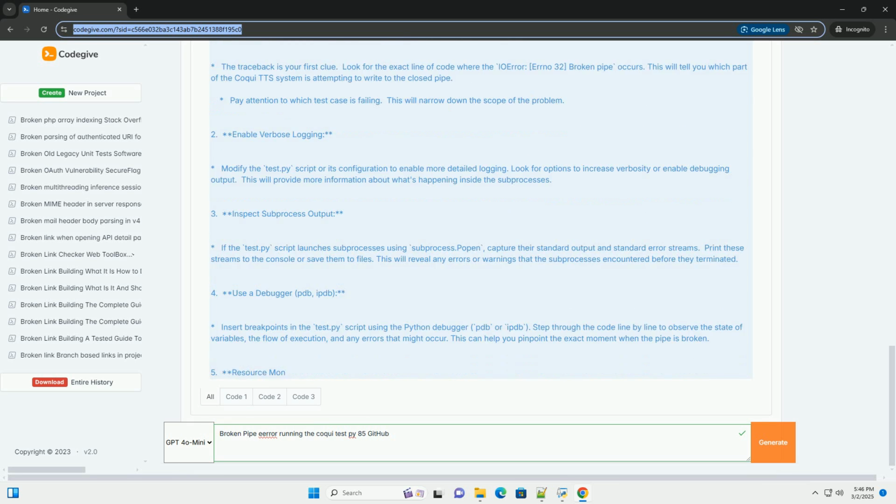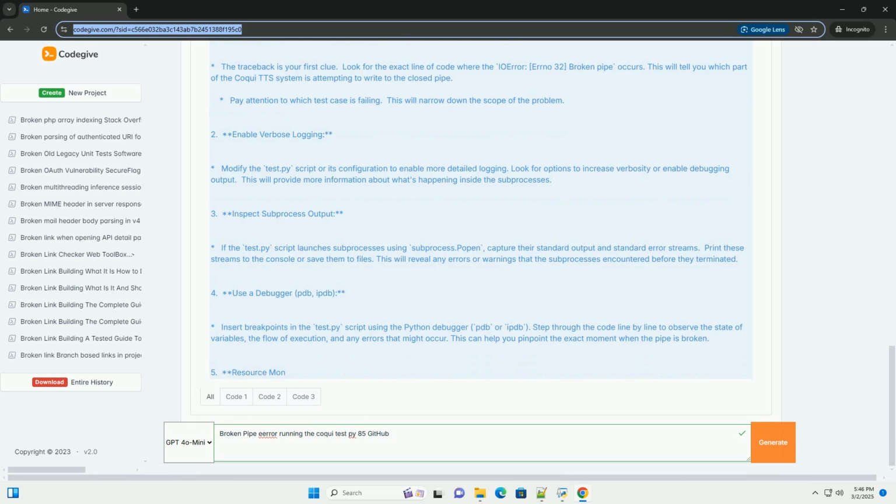7. Simplify the test case. If possible, isolate the failing test case and run it in isolation. Remove any unnecessary dependencies or configurations to simplify the environment and make it easier to identify the root cause.